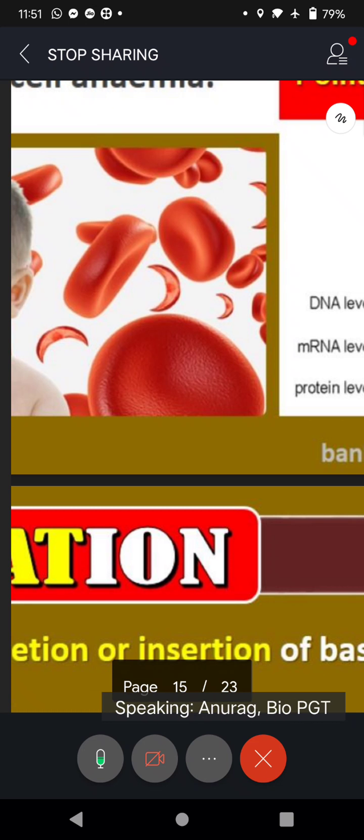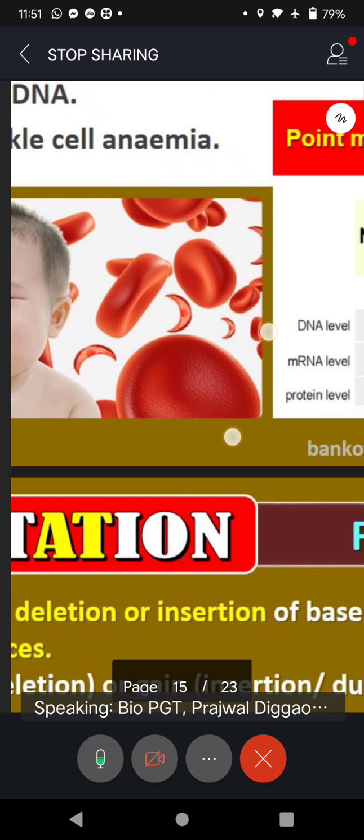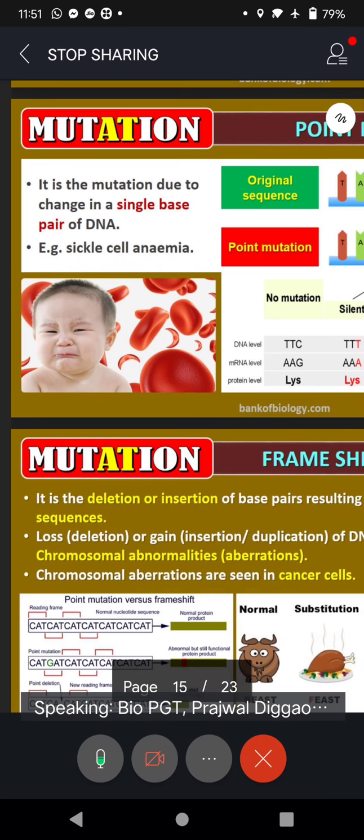Is it cylindrical, Sandeep? Anurag? What is that shape becoming? Sickle, kurpi, you tell in Kannada, no? It has become kurpi shape. Sickle cell. That's why the name sickle cell anemia. Okay, look at that. How is that happening? How are the RBC getting changed in shape? It is because of the mutation.